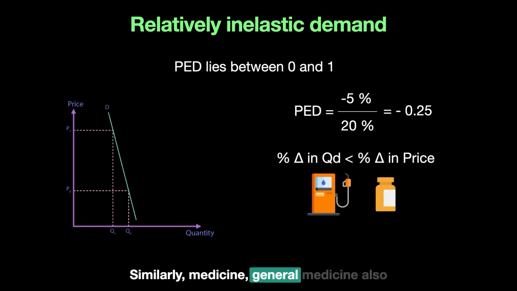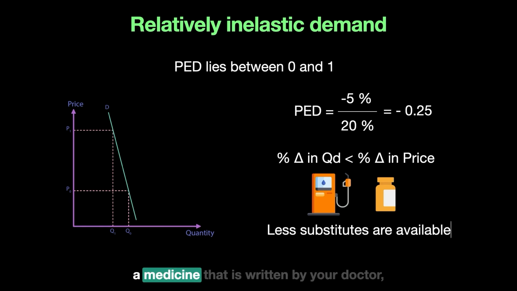Similarly, general medicine will also have an inelastic demand, or for example, a prescription medicine written by your doctor, which is also going to have a relatively inelastic demand because there are not many substitutes available.